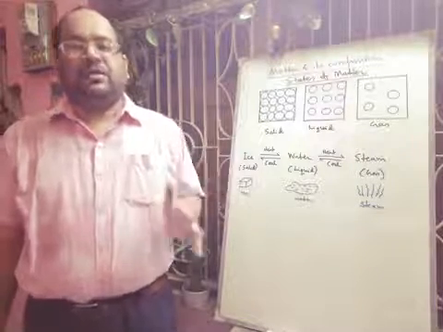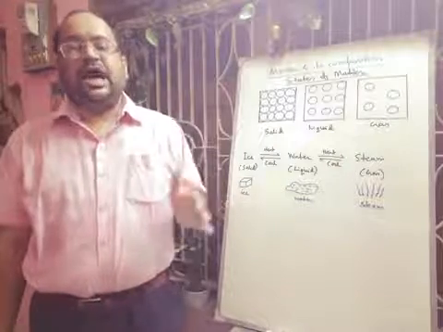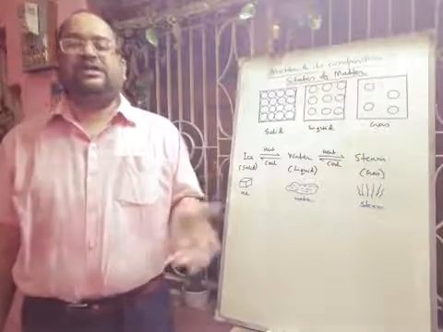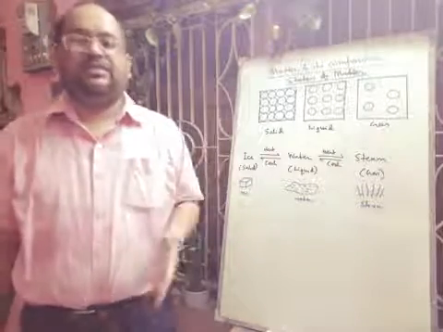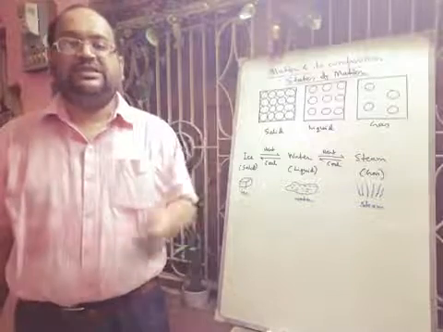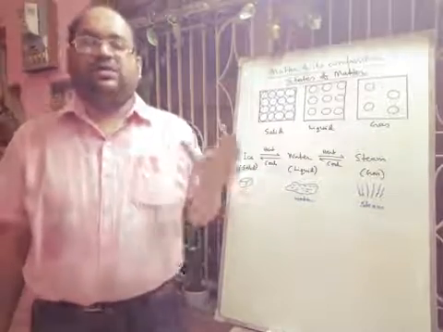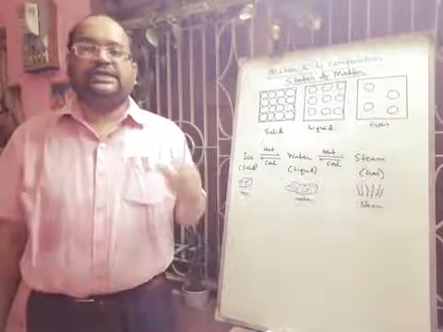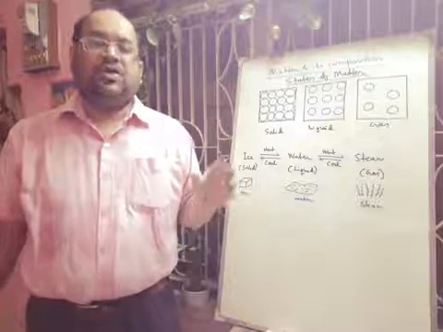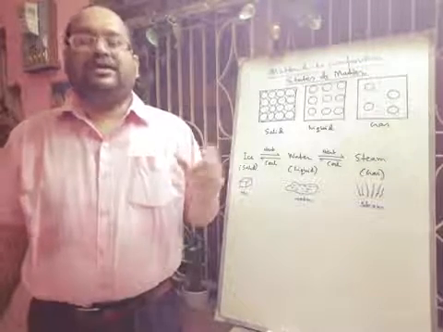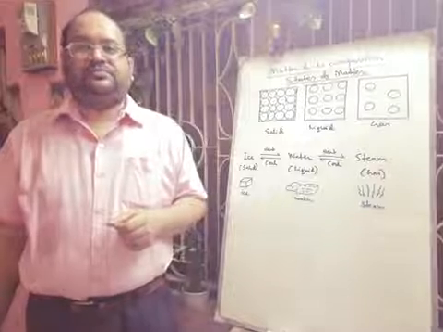Any type of salt is generally an ionic solid, like sodium chloride, potassium chloride, calcium sulfate, copper sulfate, all are ionic solids because ions are present. And organic compounds like glucose, sugar, iodine, citric acid, oxalic acid, all are covalent solids.